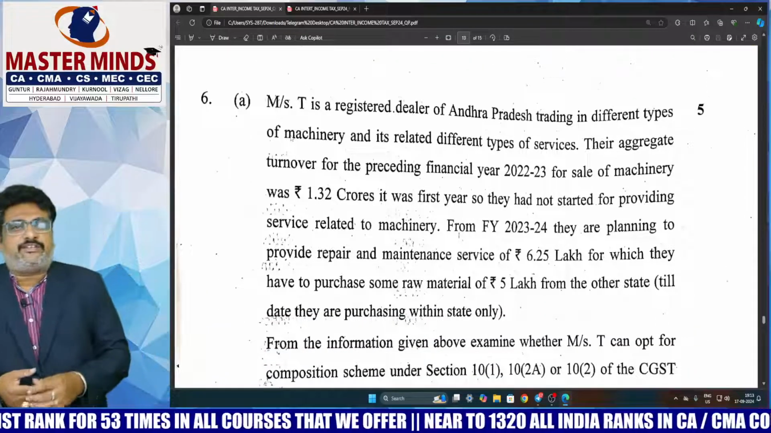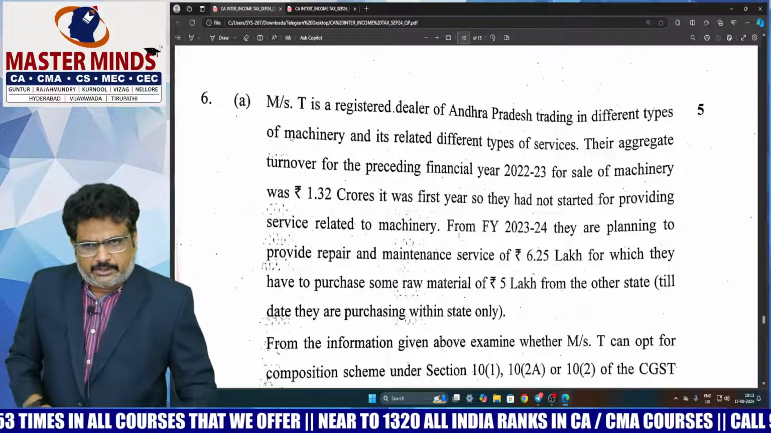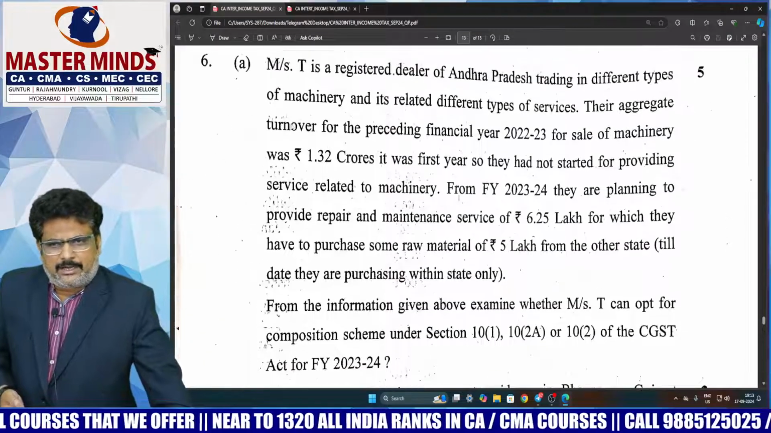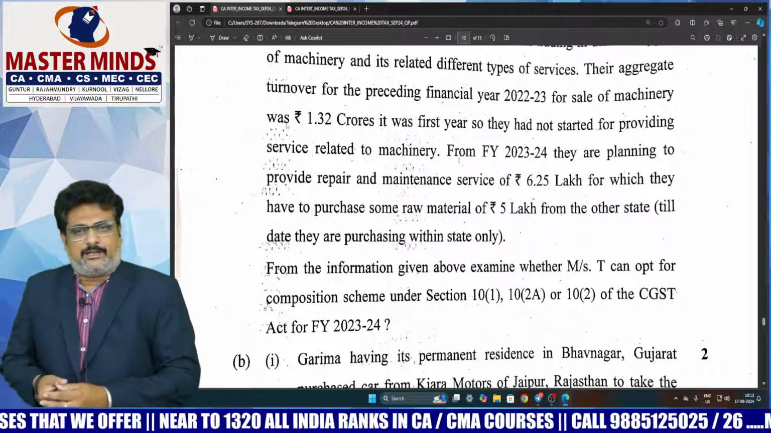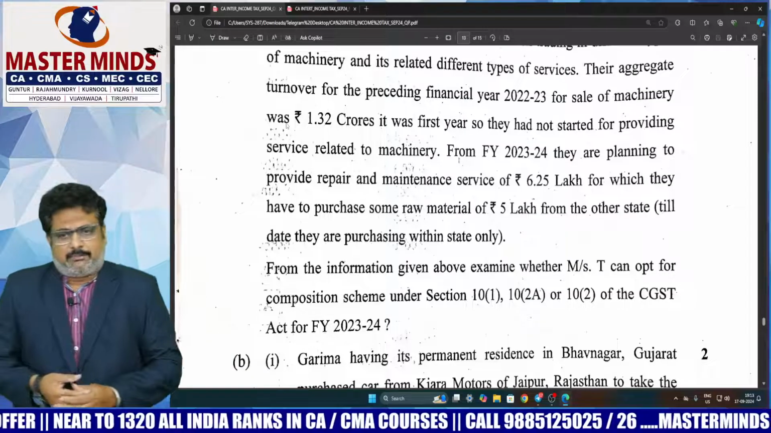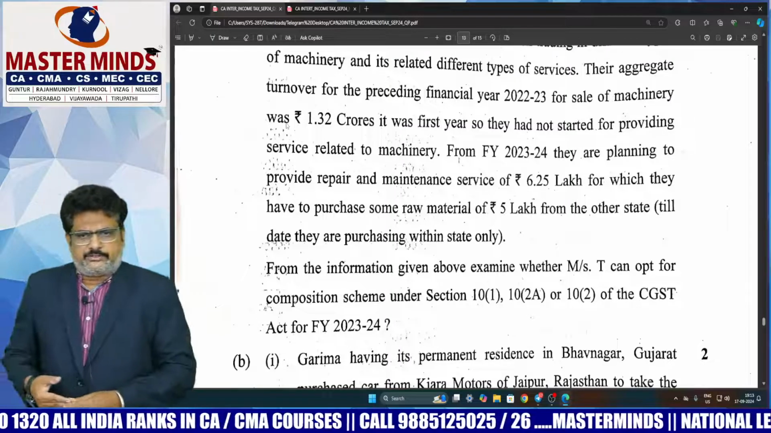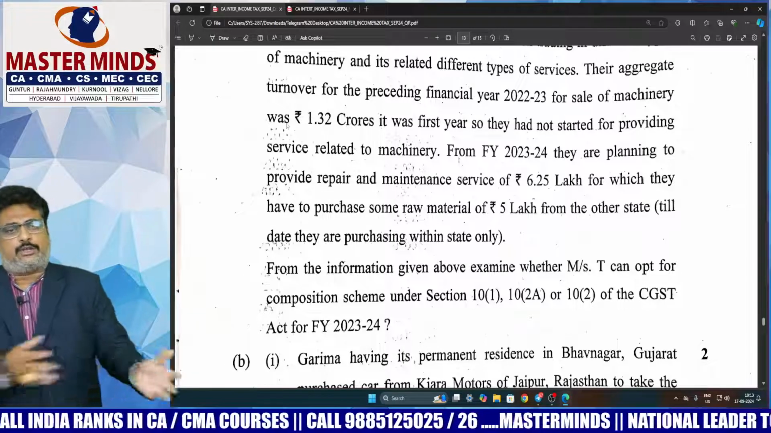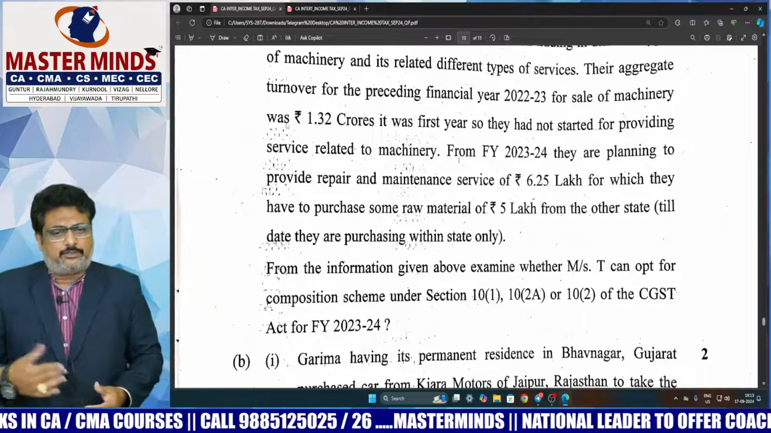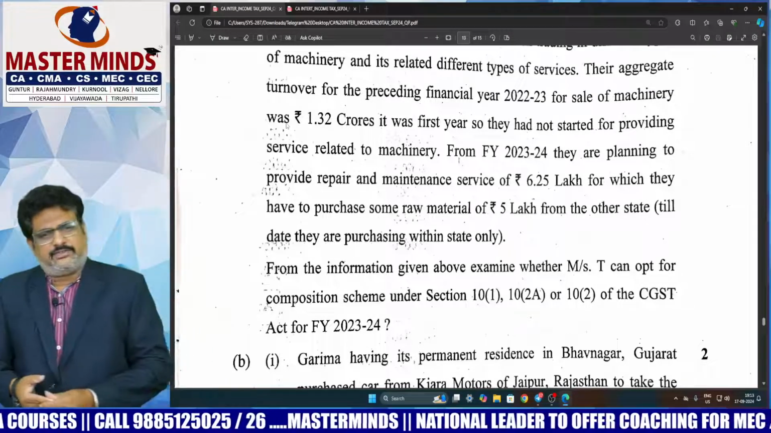Generally, 6A will be a tricky question in almost every attempt. We need to check whether it was tricky or not now. 6A, Mr. T is a registered dealer, and it was easy actually. Not generally, in every attempt 6A will be a little bit difficult, but in this attempt, not that much difficult. That means he started the business in this year only. He just wants to start the services. Then definitely he is eligible for 10.1 or 10.2A. It was okay. Definitely we can answer this.